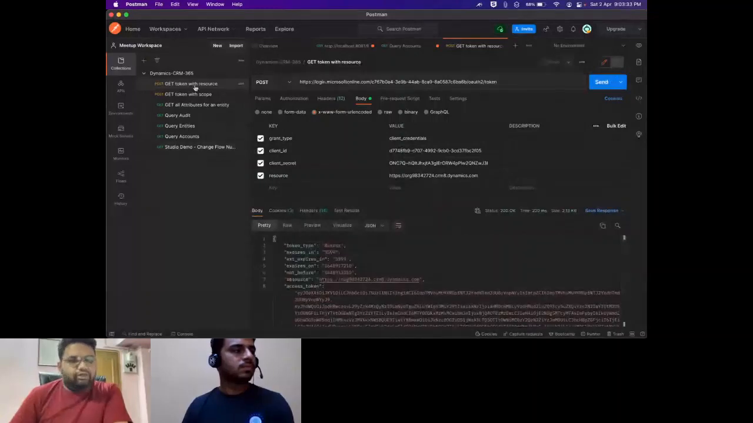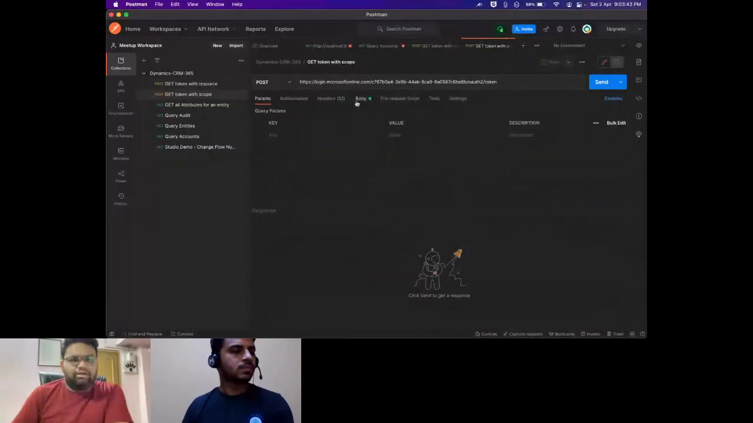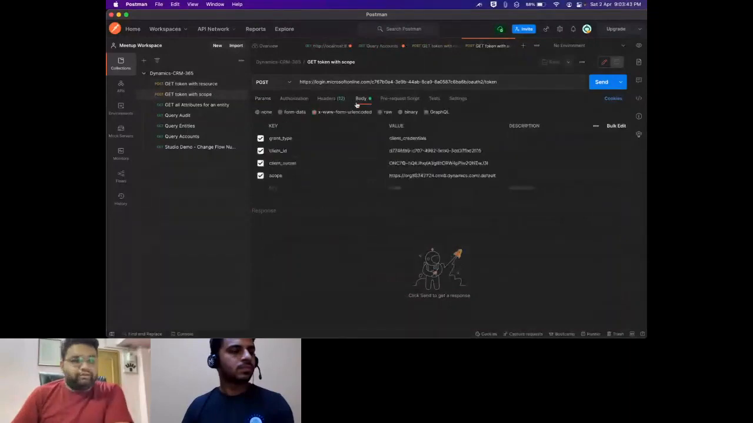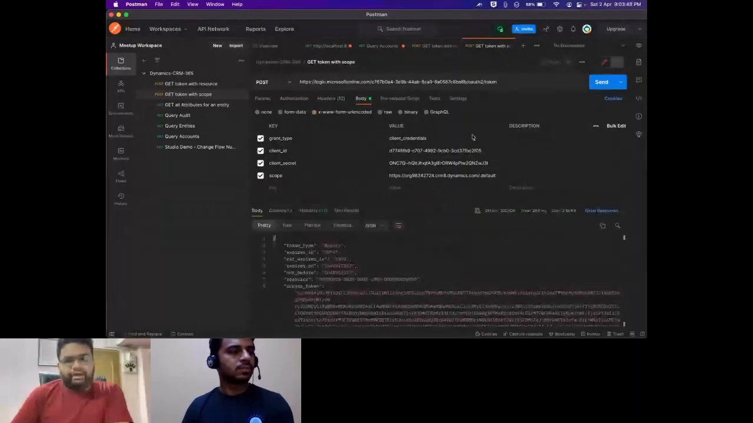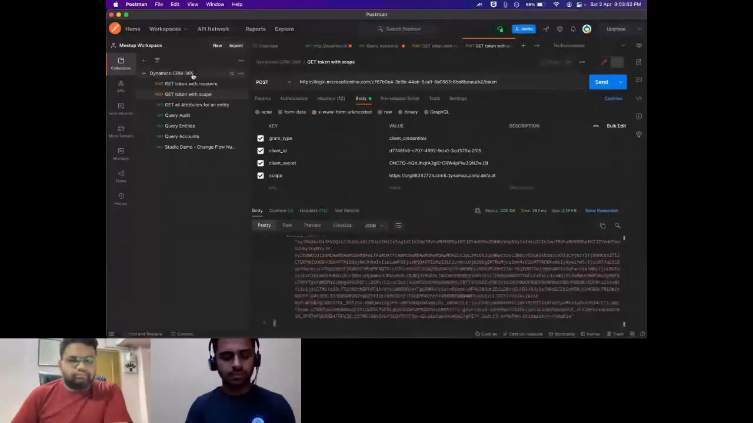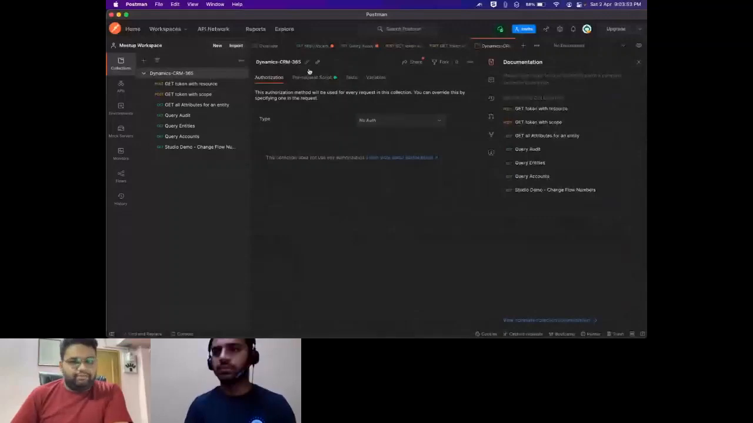Or if you want it, this is an all-scope token, so it gives you access to your whole organization or whole instance. Whereas if you want it to be specific to scopes, for example, I'm using the default scope here. So you can also make it scope specific. This will also give you a token. And this is the exact same request I have in the pre-request script.